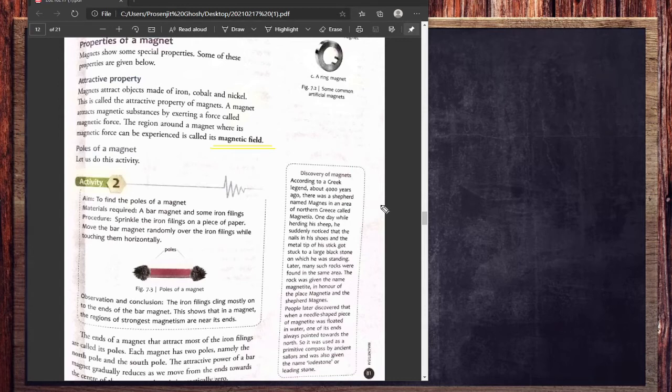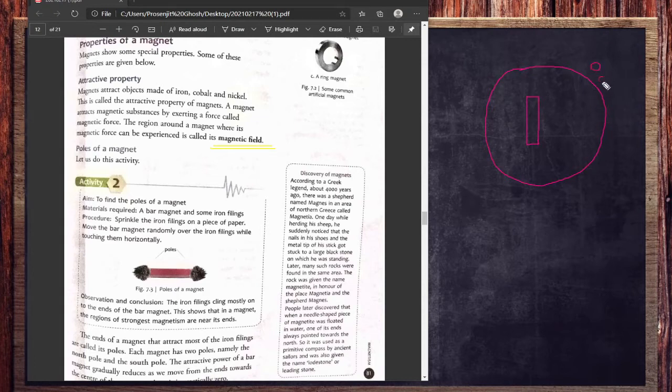What is that? This is an invisible field created by the magnet. In other words, it is a field where, if any other magnetic substance or any other magnet comes, it will experience some magnetic attraction or repulsion due to the first magnet. Suppose this one is a magnet and this is the invisible area around it. That is called the magnetic field.